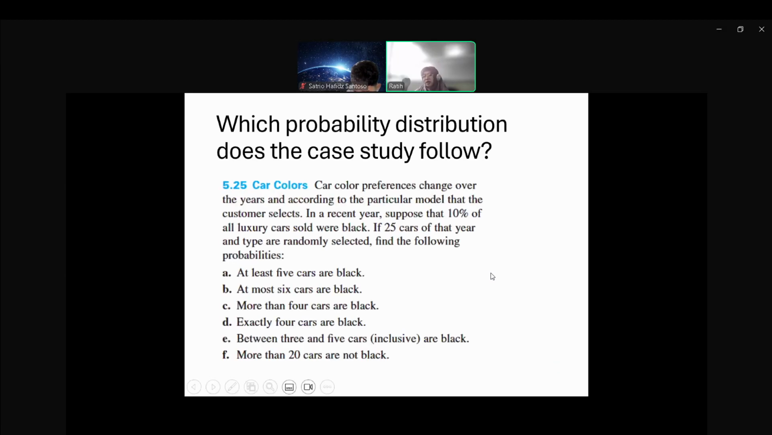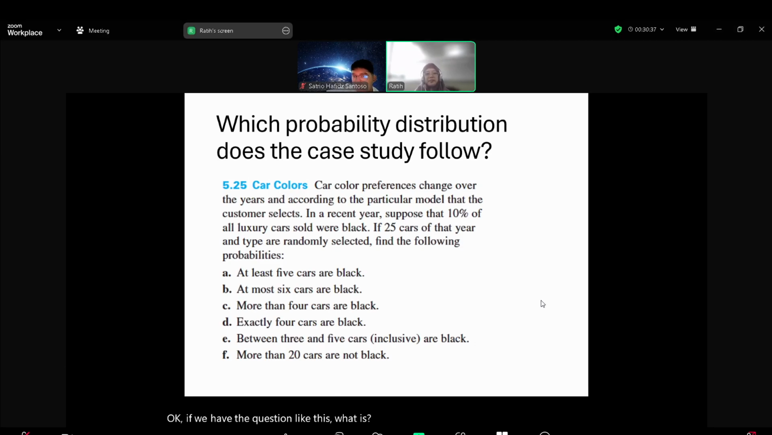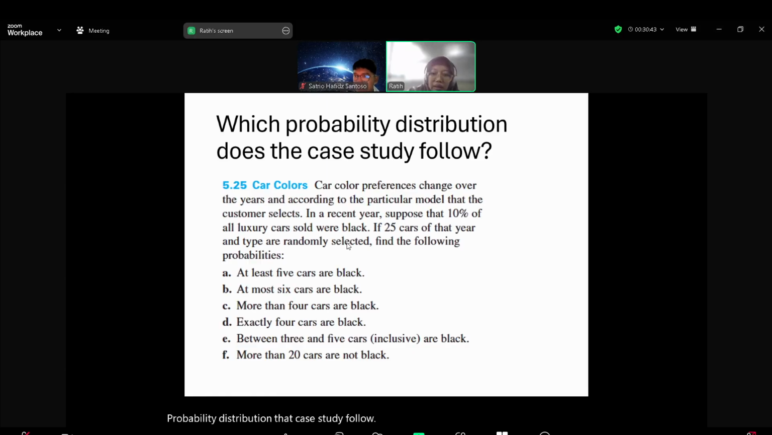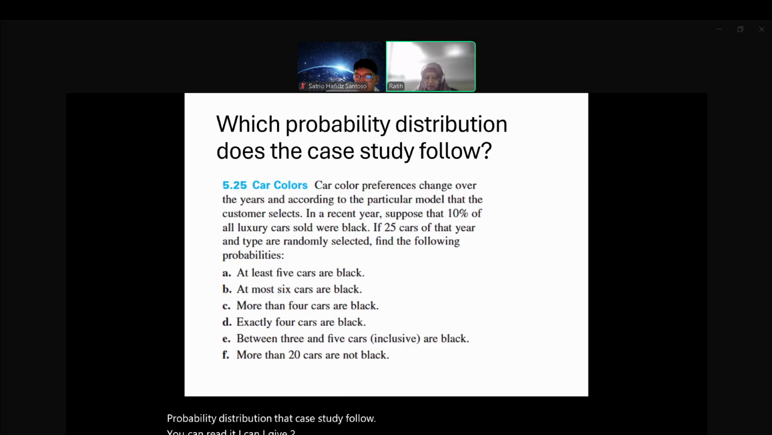Okay. If we have a question like this, what probability distribution does this case study follow? This one. You can read it. I give 2 minutes to read this question.